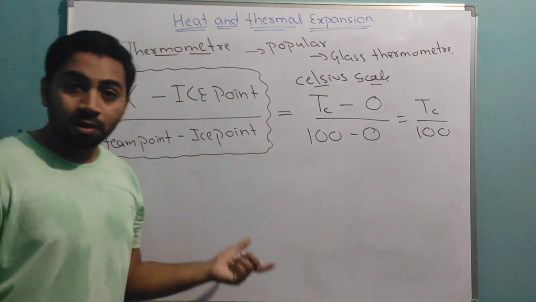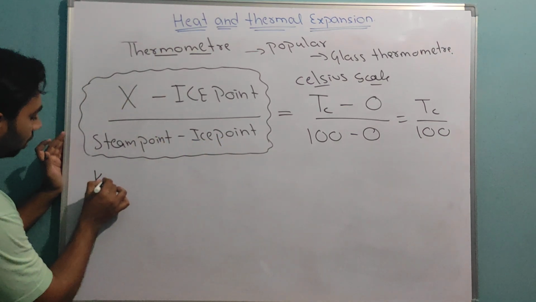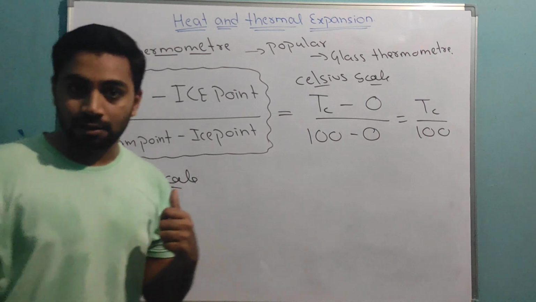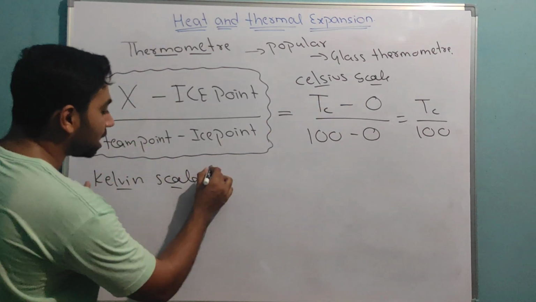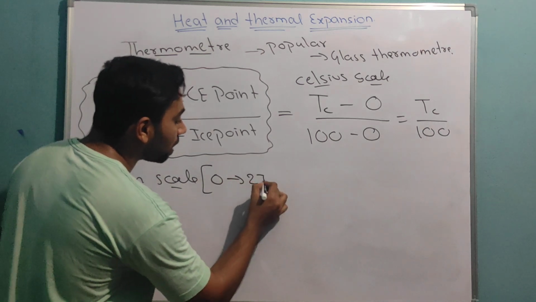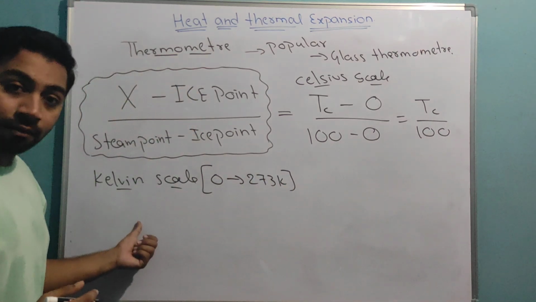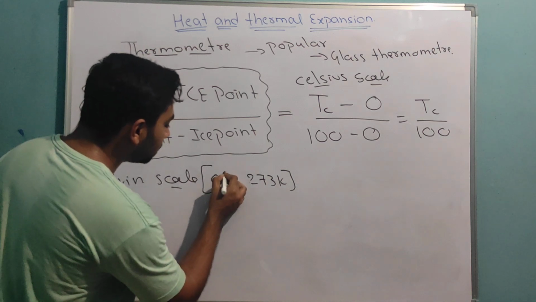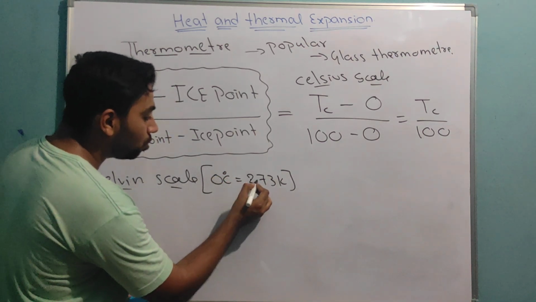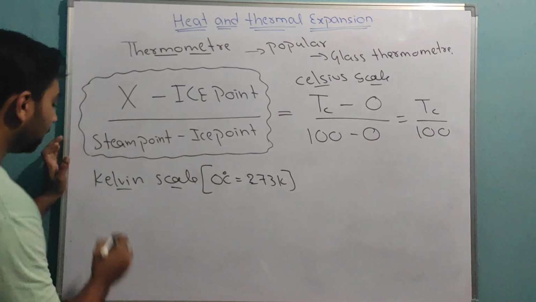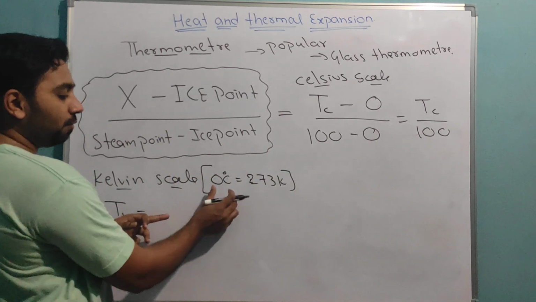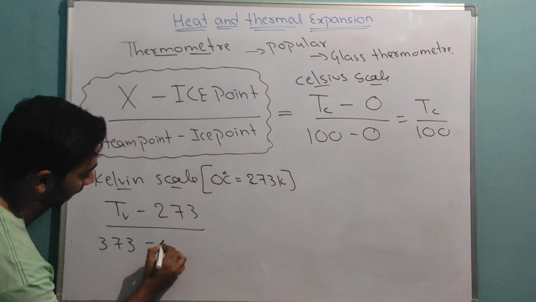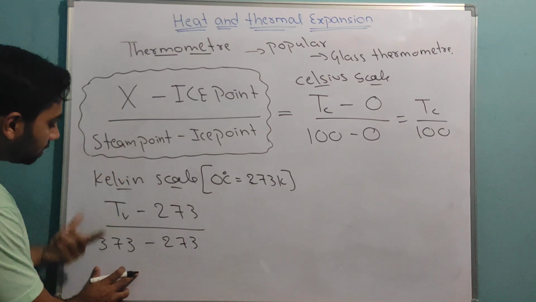Now, if I write this in the form of the Kelvin scale, I need to tell you one thing first. Here, 0 degrees Celsius is taken by Kelvin as 273 Kelvin. So T Kelvin minus the lowest point, which is 273, divided by the highest point, which is 373, minus 273. The highest point in the Kelvin scale is 373.